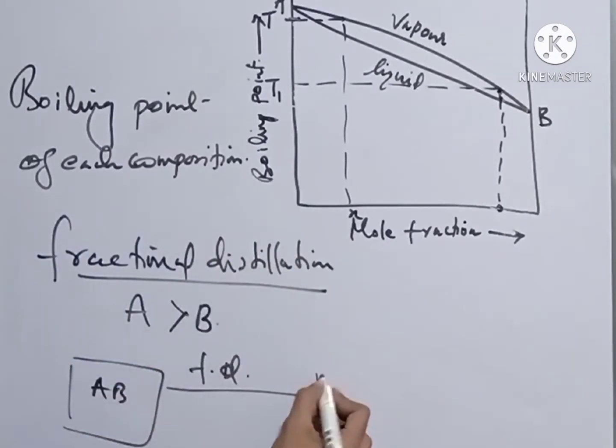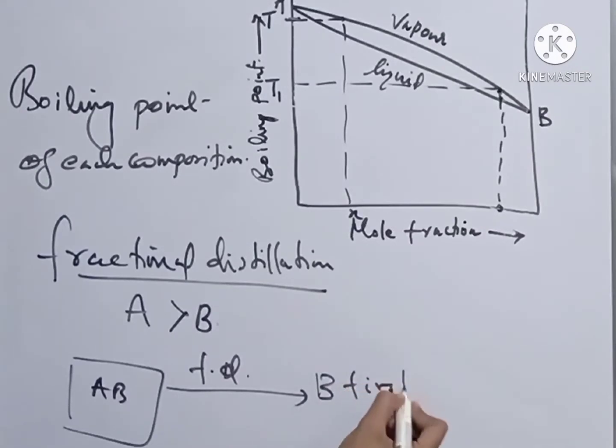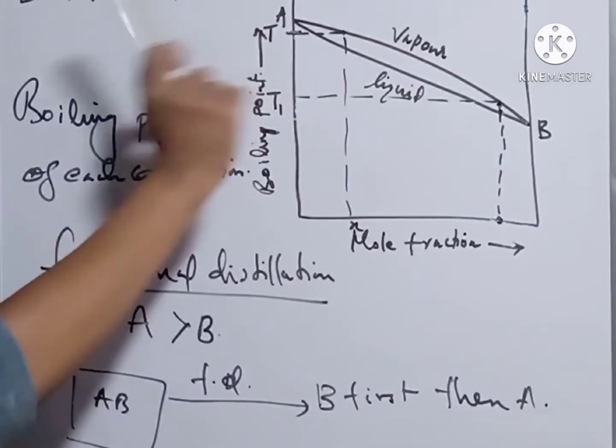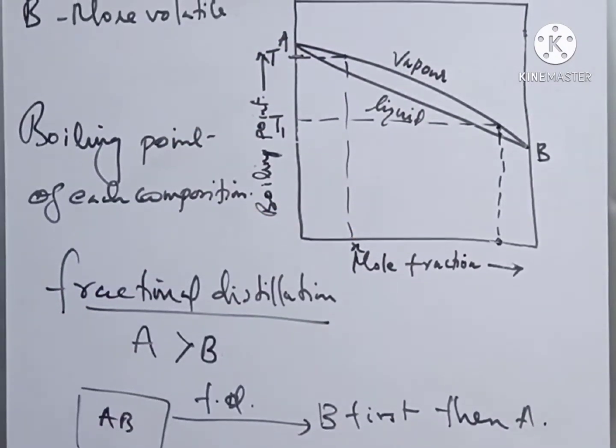So we'll get B first, then we'll get A. So by using the fractional distillation method, we can separate the pure components from the completely miscible binary liquid.